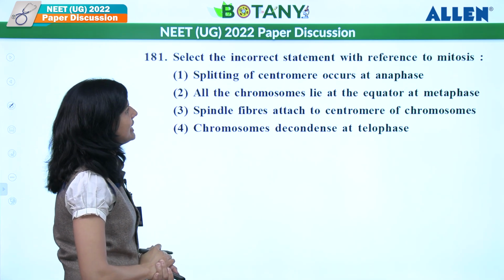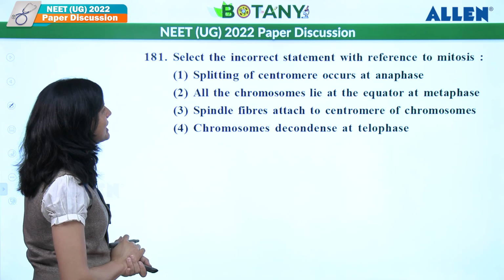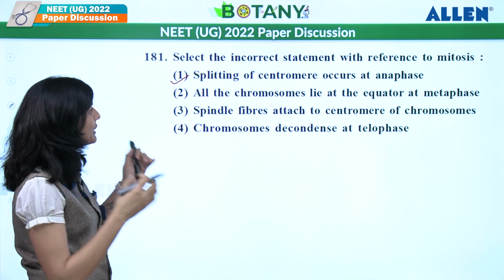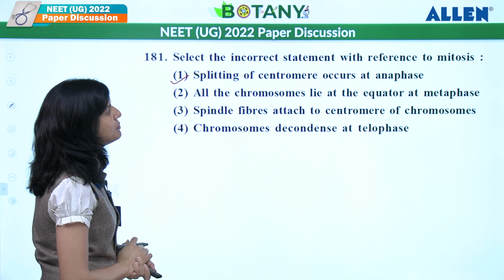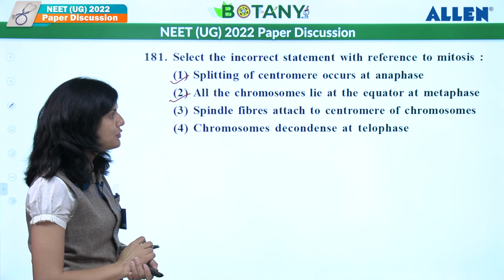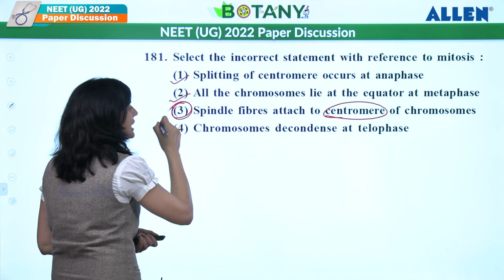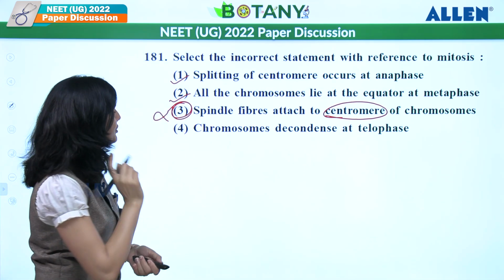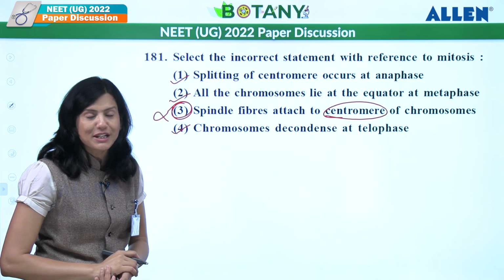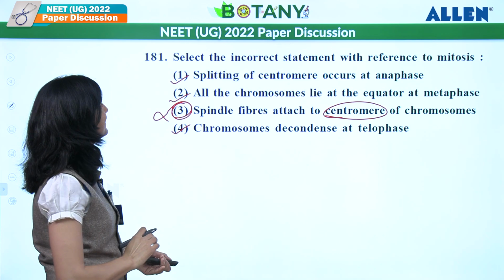Let's see next. Select the incorrect statement with reference to mitosis. Now it is a question about mitosis here. Splitting of centromere occurs at anaphase, correct? Sister chromatids separate from each other because of centromere splitting. All the chromosomes lie at the equator at metaphase, correct? Spindle fiber attached to the centromere of the chromosome. It's not centromere, it's kinetochore. So because of that, this is the wrong statement. So what should be the answer? Third should be the answer. Chromosomes decondense at telophase. Correct. They lose their identity because of decondensation. So this is right. So the third should be the answer.